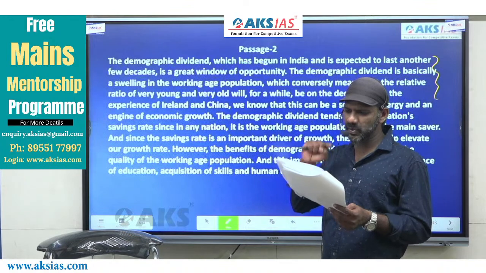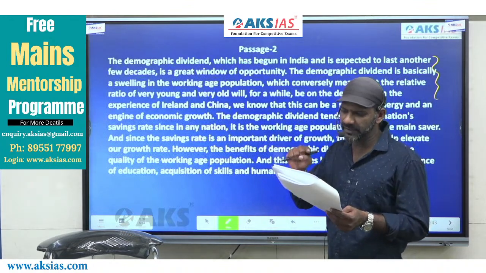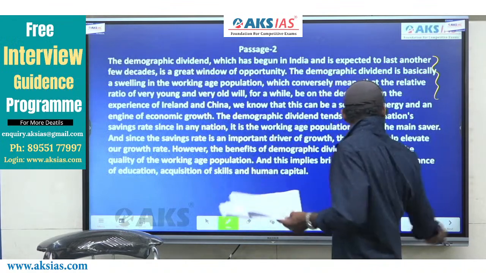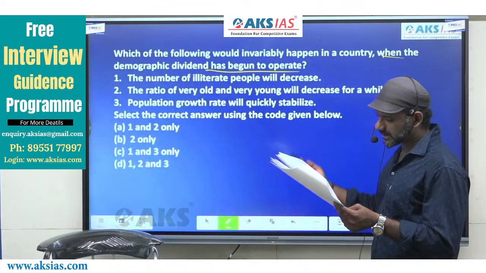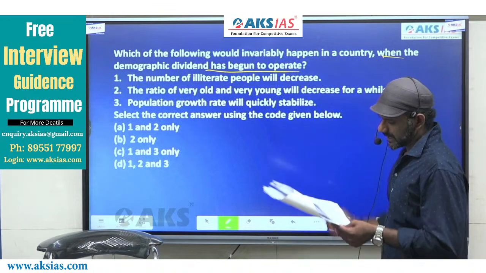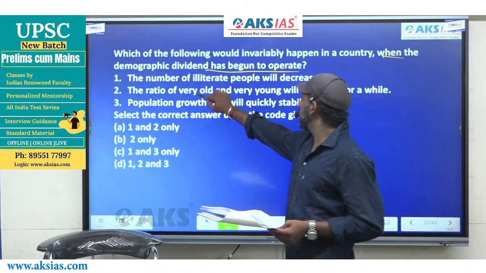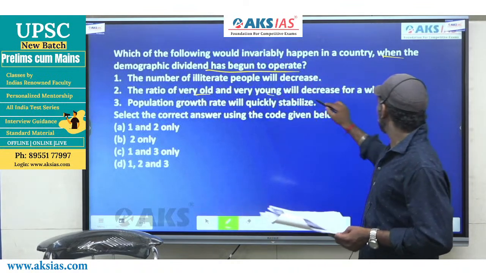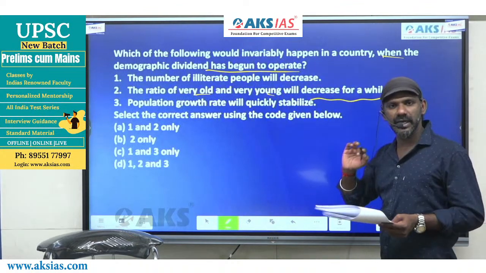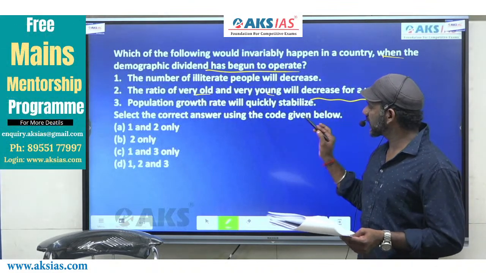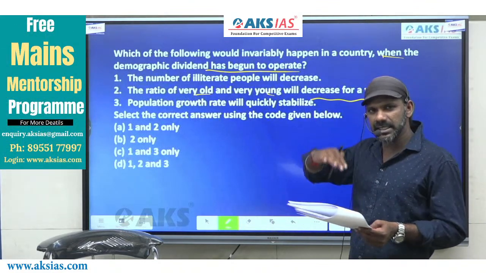This happens when the demographic dividend begins in a country, and this is given as statement 2. The ratio of very old and very young will decrease for a while. Decline is the same as decrease.